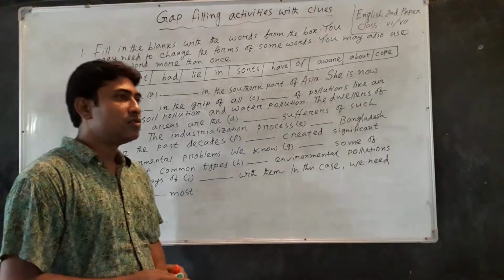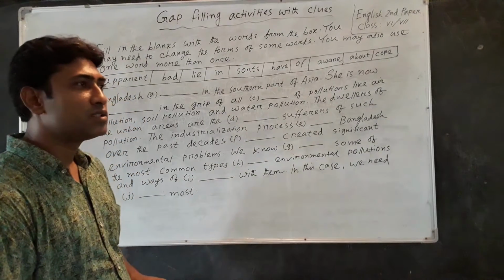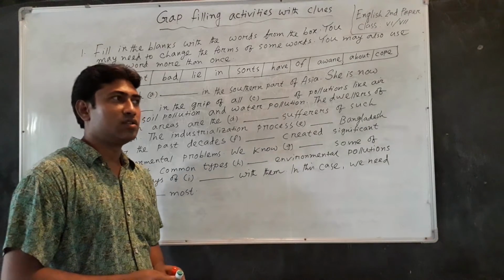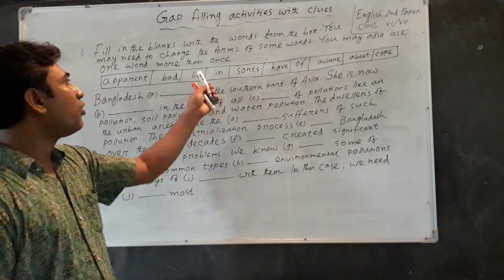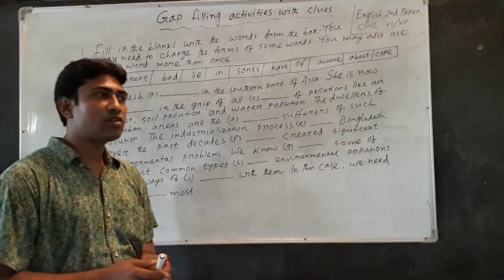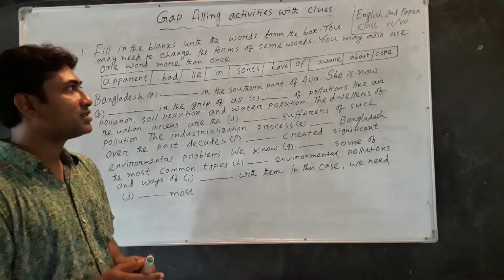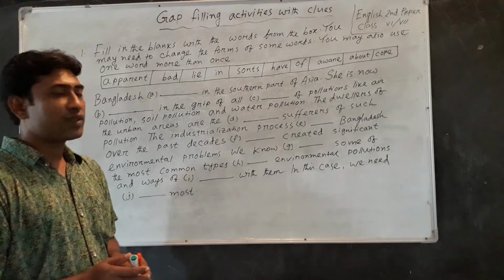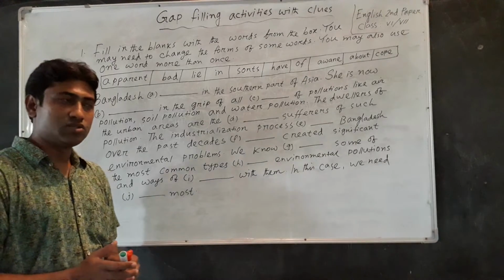You may also use one word more than once. In the box, you may have 10 words or more than 10 words.